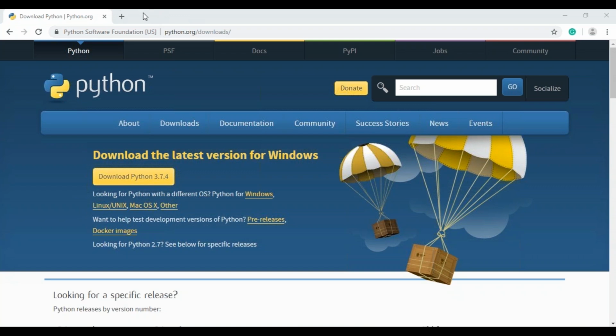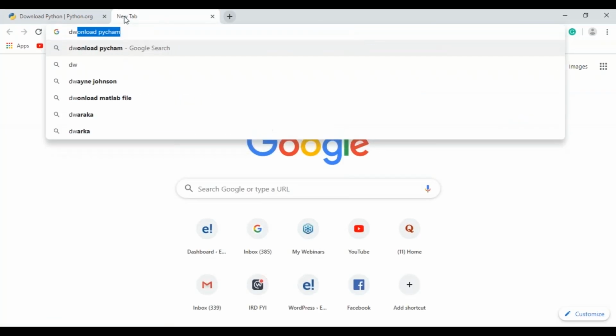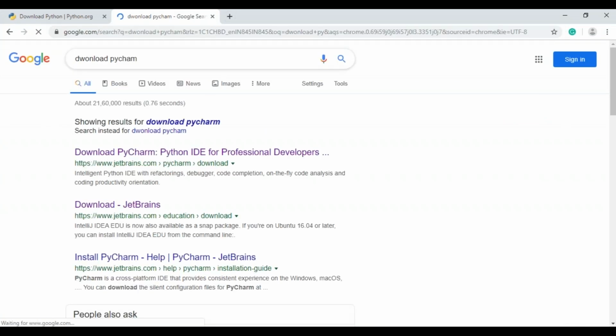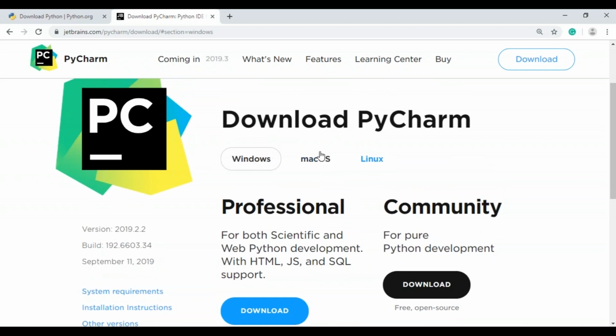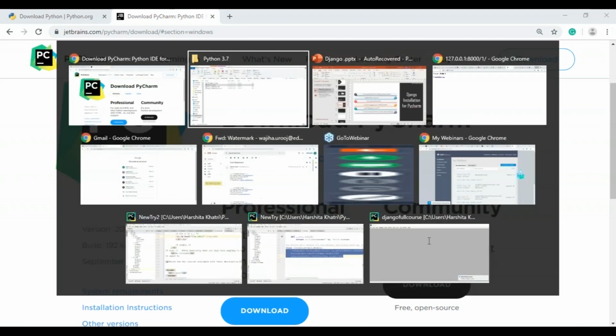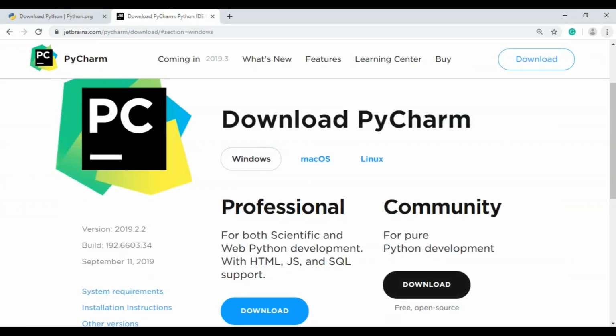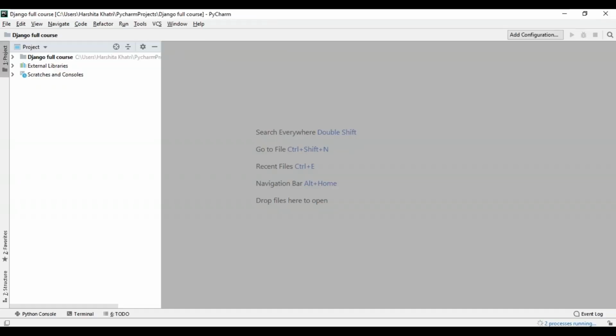Now to download PyCharm on your PC, simply type download PyCharm and you can download it from the official JetBrains website. Select the version that's suitable for your OS and you can choose between the professional and the community version, where the professional version is paid and the community version is free. After you're done with the PyCharm installation, complete the setup and open PyCharm on your PC. Since I already have it downloaded on my PC, I'll just open PyCharm. Once you're done with the setup, you'll see something similar to what you see on the screen when you open up PyCharm. I've already created a project over here.